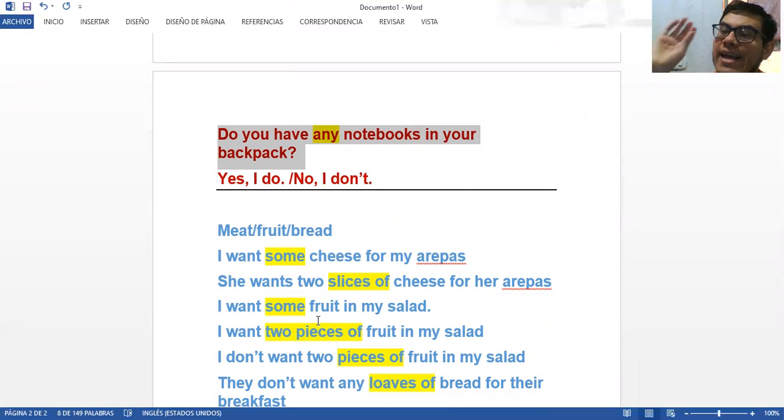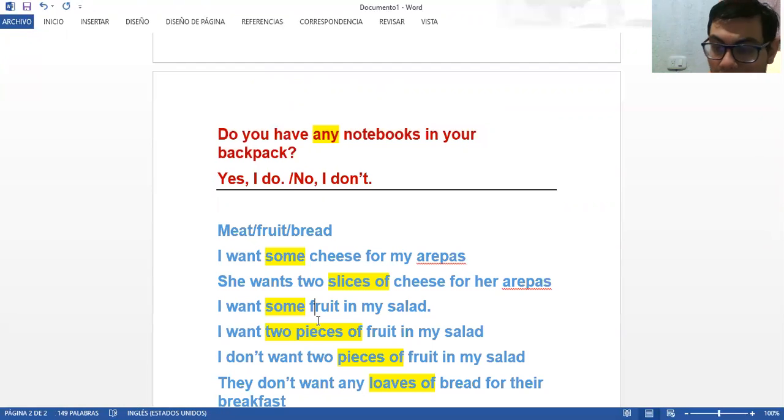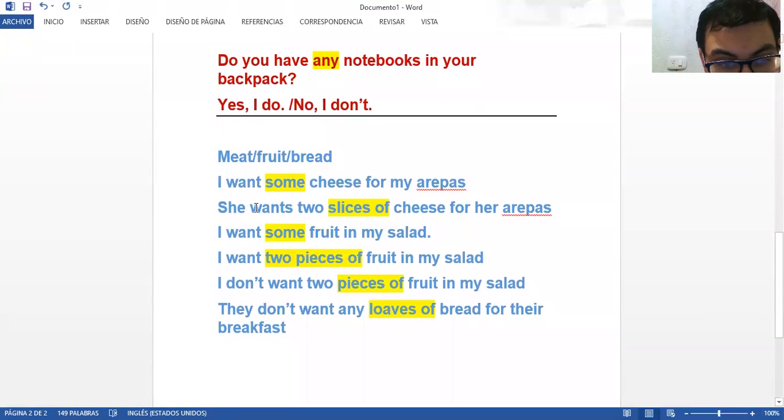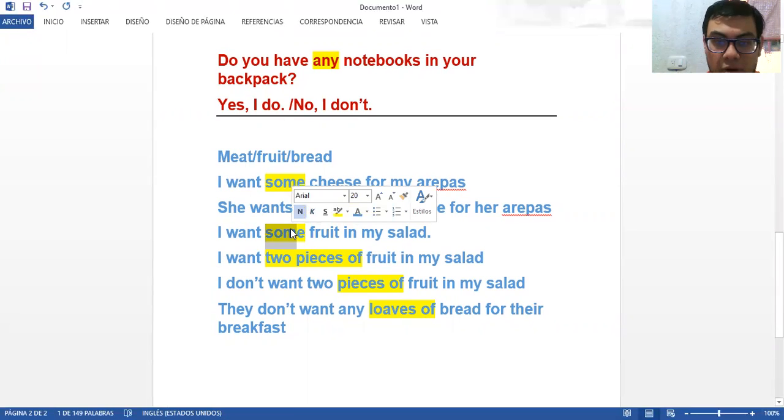But in English, those words, those things, are not countable. So how can we make them countable? That is pretty easy using some, for example. So you can say I want some bread or some fruit, and you make it countable.